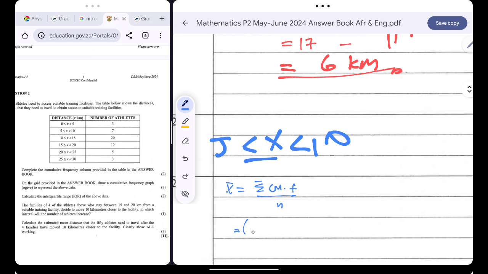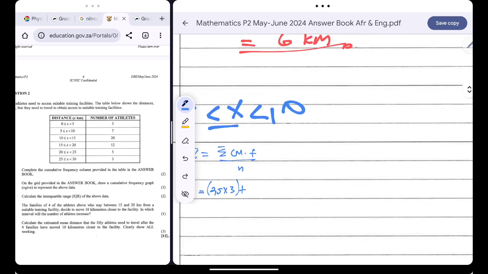So I'll simply have the class midpoint, that's 2.5, multiplied by my frequency, I have 3, plus a class midpoint, that's 7.5, multiplied by the frequency, plus 12.5 multiplied by the frequency plus 17.5 multiplied by,